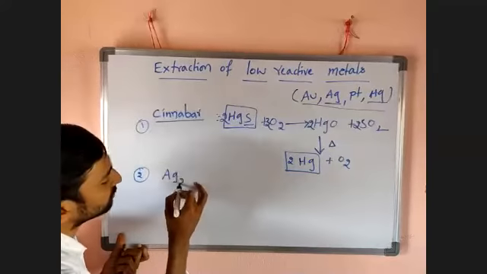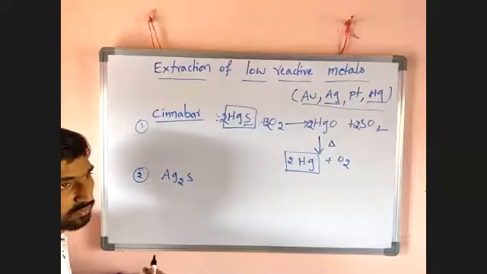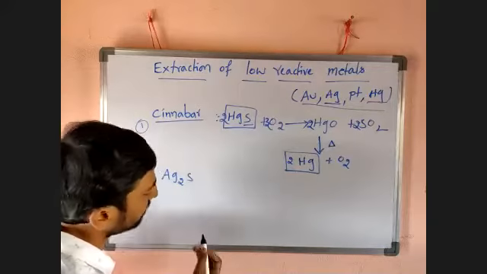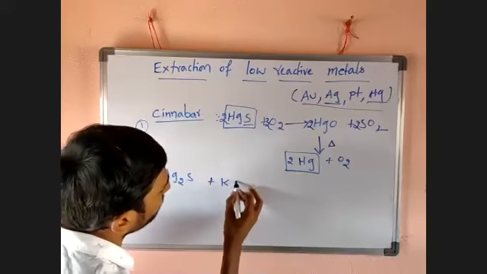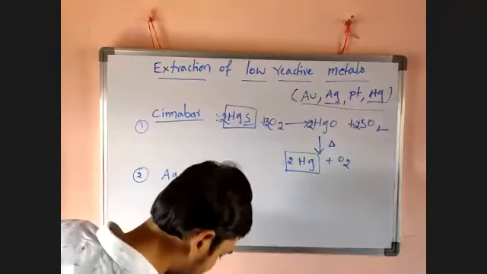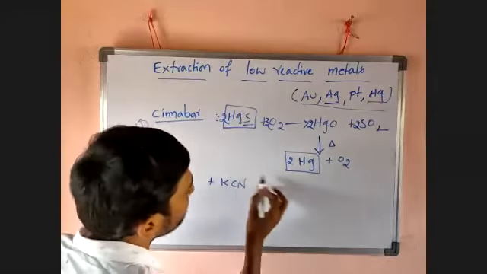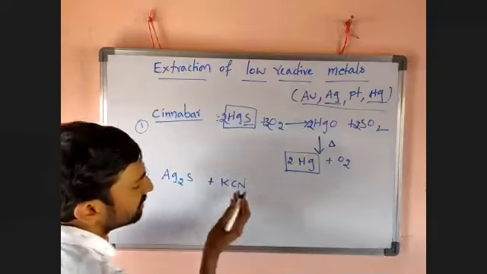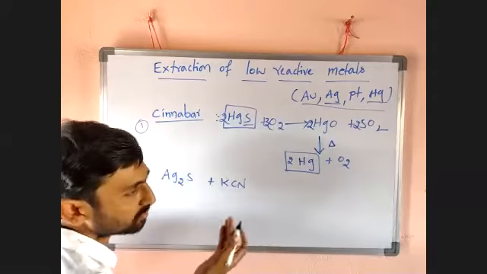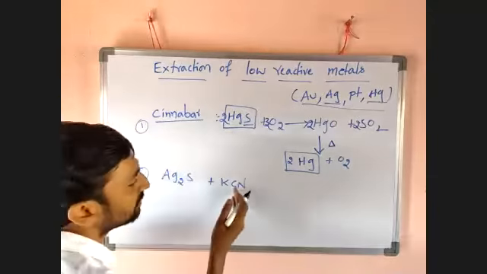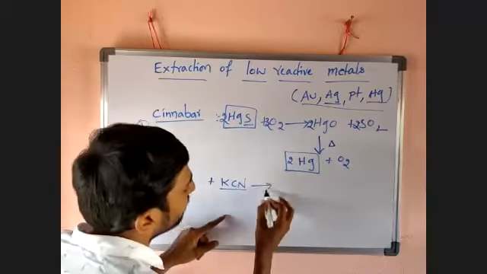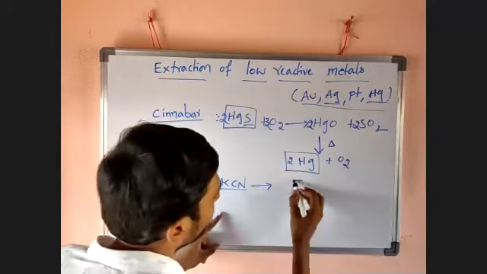How to take silver ore, Ag2S. Then this Ag2S is treated with KCN, potassium cyanide. But in your textbook, they just mention CN minus, so don't get confused. CN minus is nothing but K plus CN minus; they just removed the K and took CN. That's enough. When silver sulfide is treated with KCN, immediately the cyanide will attach to the silver to form a complex.